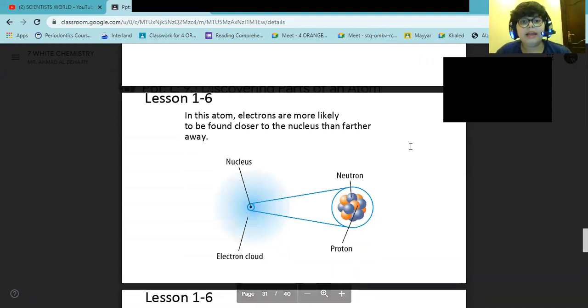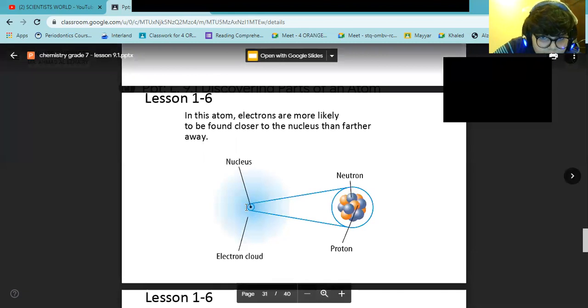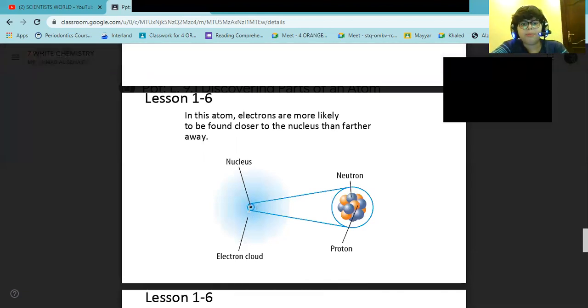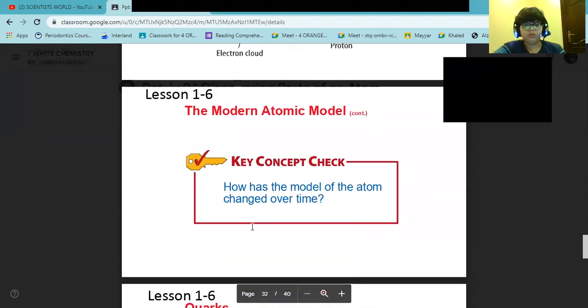In this atom, electrons are more likely to be found closer to the nucleus than farther away. See this place, this circle? It is the most likely place, not this dot. The dark circle is the most likely place to find the electron.